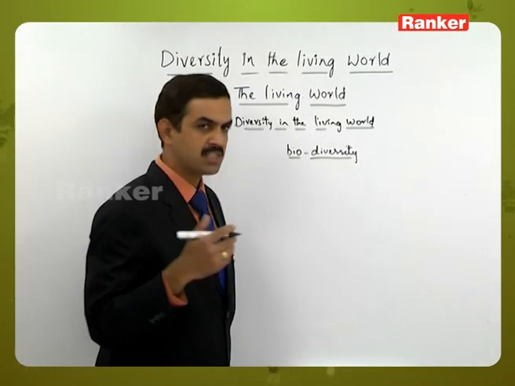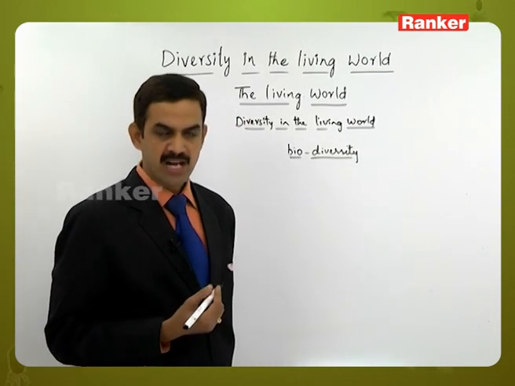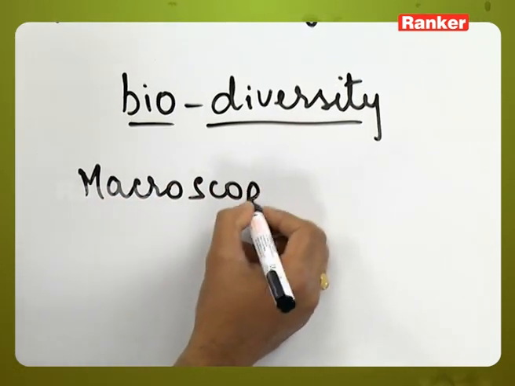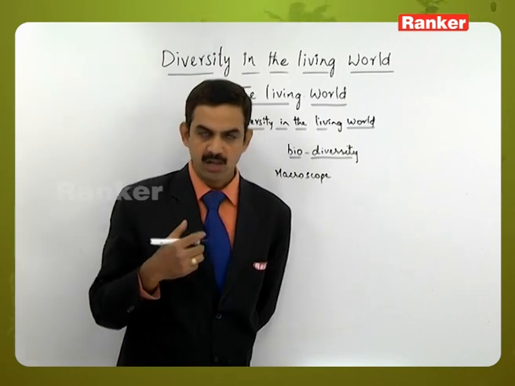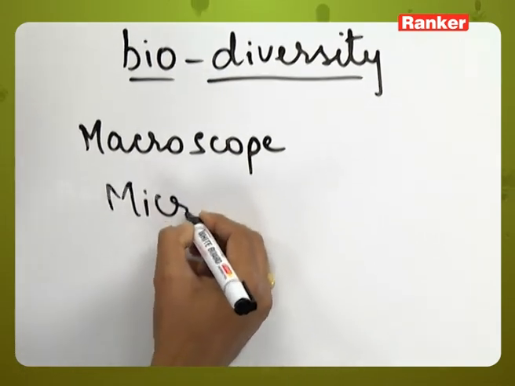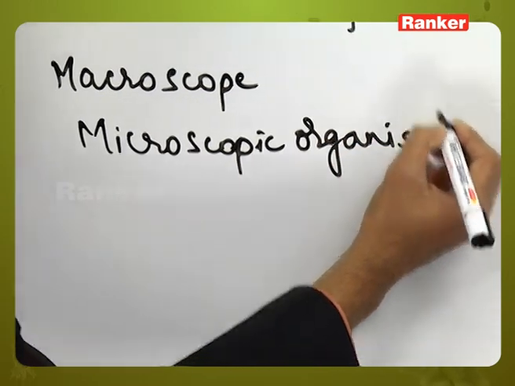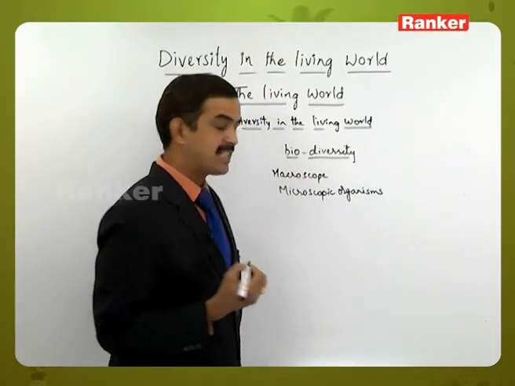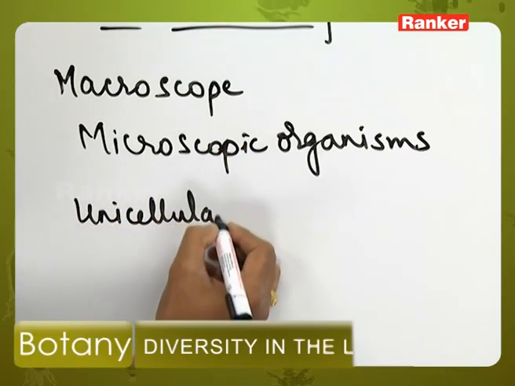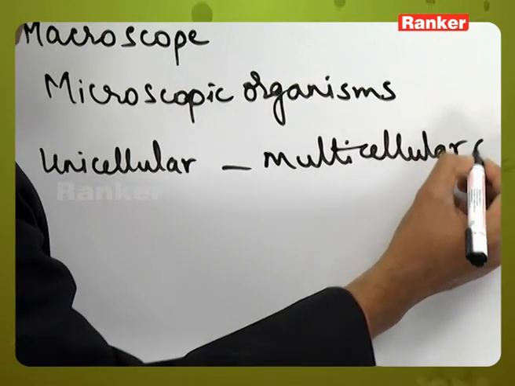Bio means living organisms, diversity means the changes or the differences that are present between the living organisms. So based on this biodiversity, every day we can see many macroscopic organisms, and there are many microscopic organisms present around us, but we cannot see them with our naked eyes. That is, we can also expect to have microscopic organisms along with the macroscopic organisms. In the same way, there is a lot of variation that can be observed between unicellular and multicellular organisms.